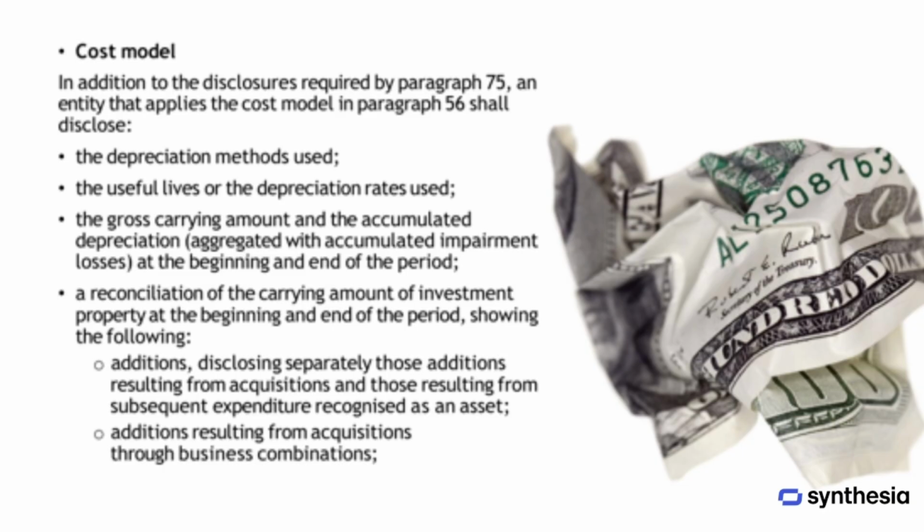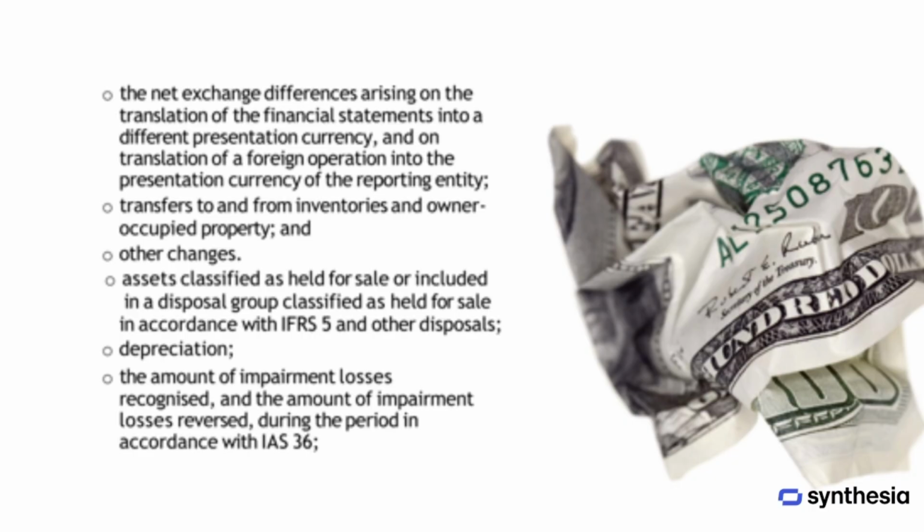This should include additions, separating those that result from acquisitions from those that come from subsequent expenditure recognized as an asset. It should also note additions from business combinations. Net exchange differences from translating financial statements into a different presentation currency or when translating a foreign operation into the reporting entity's currency, transfers to and from inventories and owner-occupied property, as well as other relevant changes. Assets that have been classified as held for sale or included in a disposal group must be identified alongside any disposals. The disclosure must cover the depreciation expense for the period, as well as any impairment losses recognized or reversed during the period in line with impairment standards.